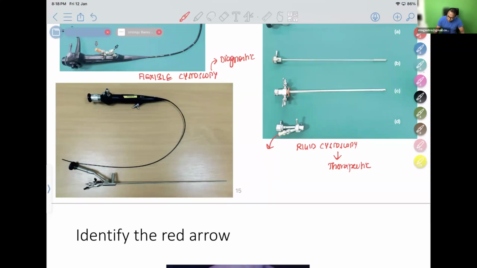This picture below shows another very interesting image. See how thin it is. This is a flexible ureteroscope, and this is a rigid ureteroscope. A ureteroscope can be passed into the ureter, even up to the renal pelvis. Both flexible and rigid are used for removing stones. Both are used for therapeutic purposes. Don't forget this.